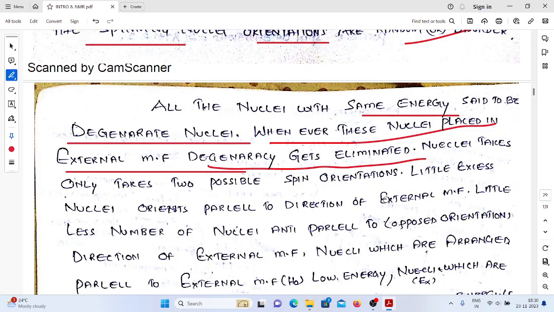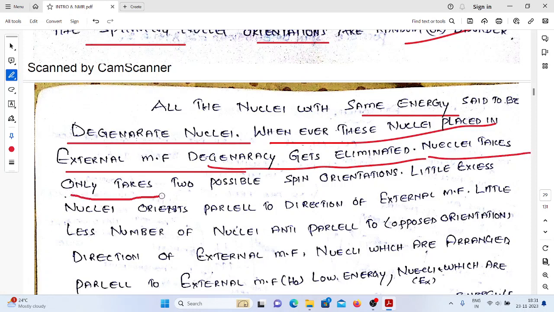Similar kind of situation: assume that in a classroom you have some nuclei. The nuclei are randomly moving. From the backside, suddenly we are sending the teacher in the form of a magnetic field. So what will happen? Some nuclei align with the magnetic field, some nuclei oppose the magnetic field. See this one.